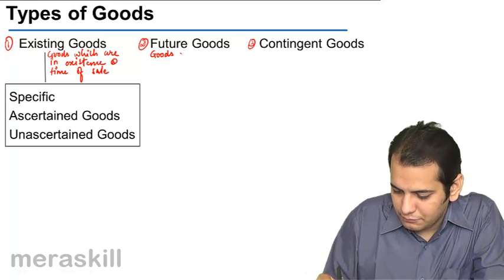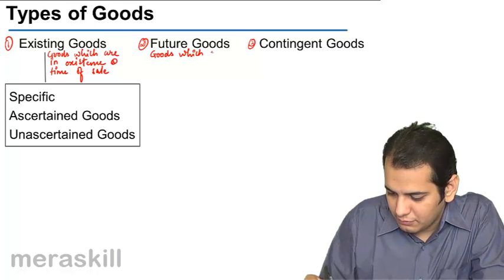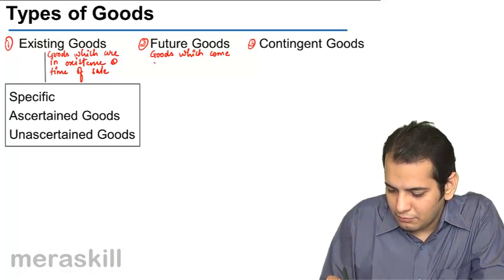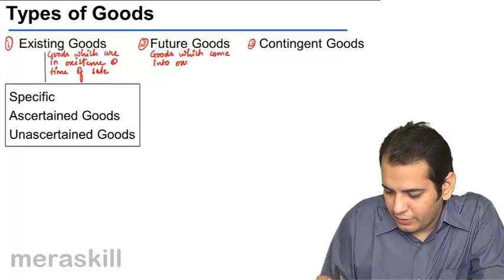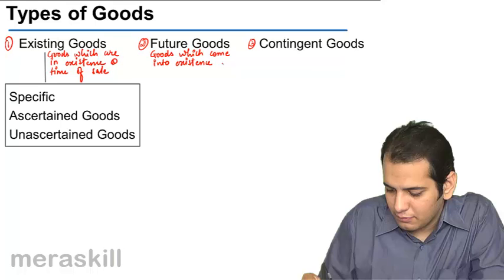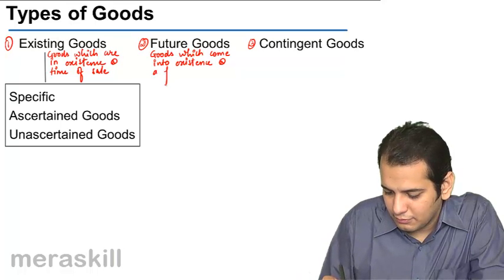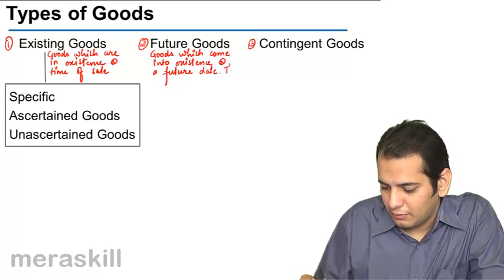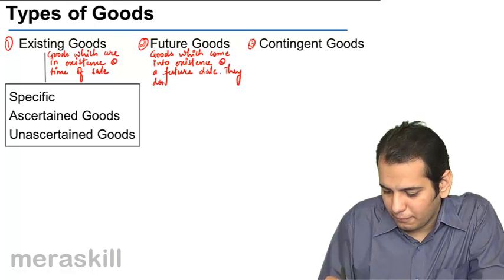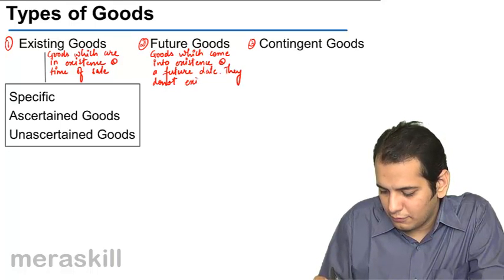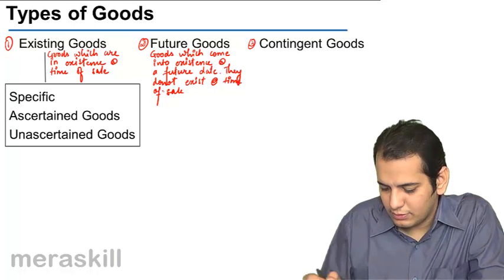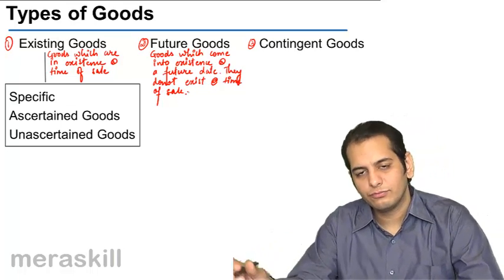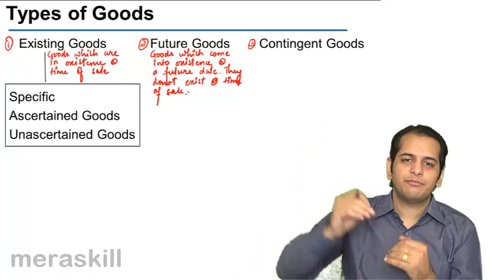Goods which come into existence at a future date, which do not exist at the time of sale, are called future goods. They'll come into existence at a future date.